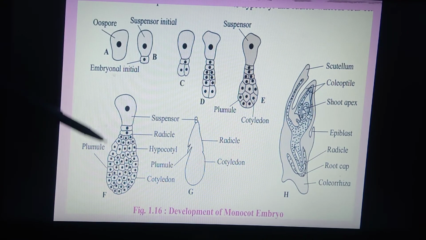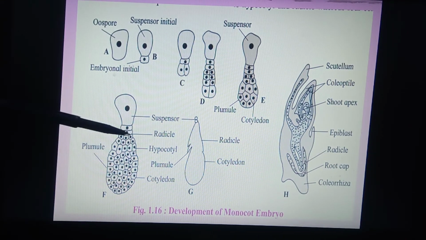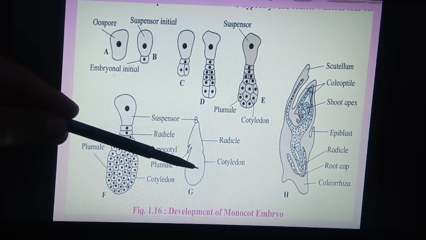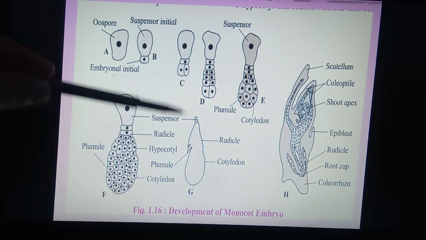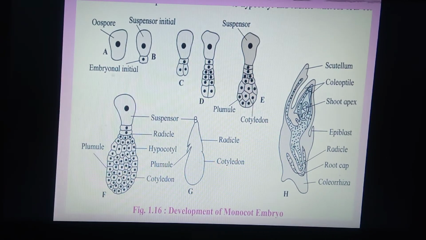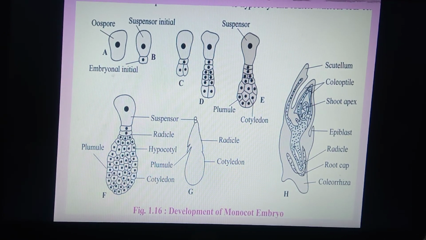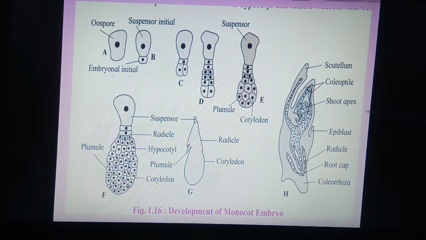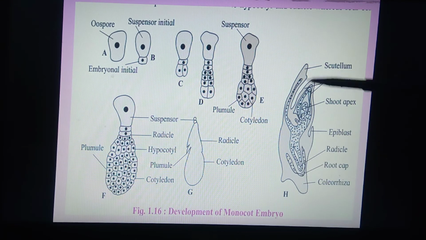Now this embryo goes through further division and results in the formation of a single cotyledon. In the single cotyledon, you can observe there is a presence of the plumule and a radicle. Here, with the help of the structure of maize, we can observe this monocot embryo.